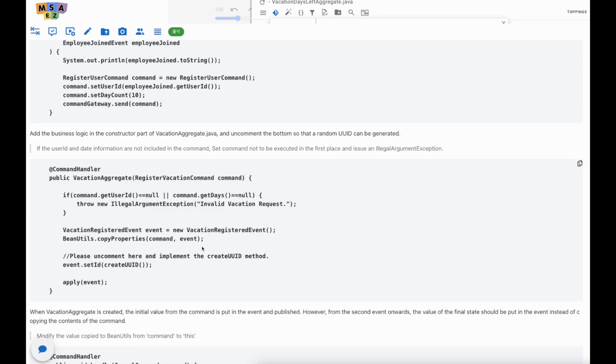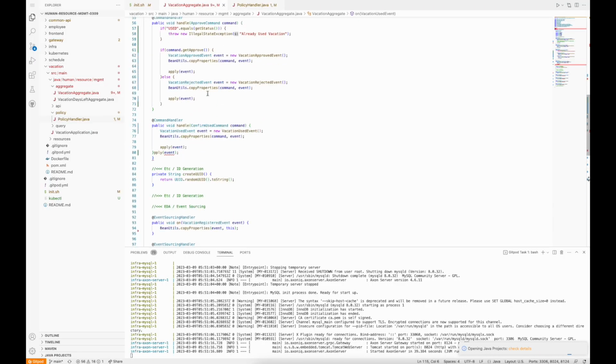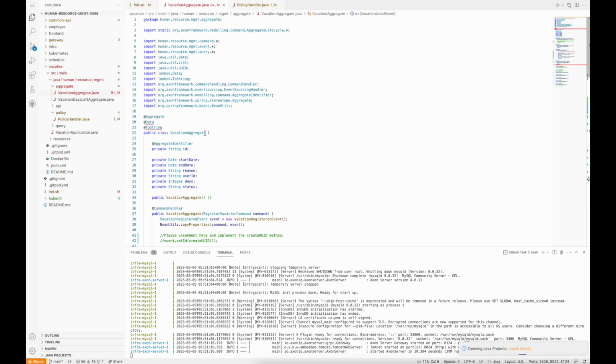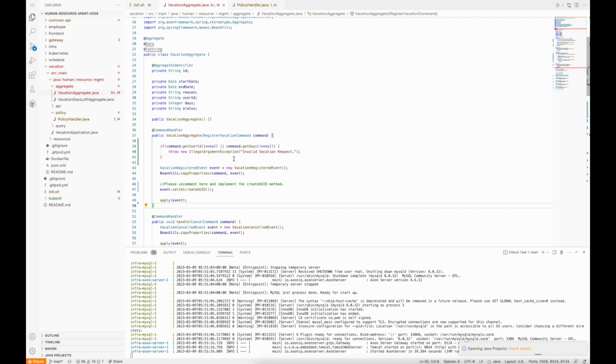And we need another business logic in the constructor part for the VacationAggregate.java file. I'll copy this one, move on to vacation aggregate constructor part and replace it like this. So when there are no user ID or day value, then it will throw an IllegalArgumentException.